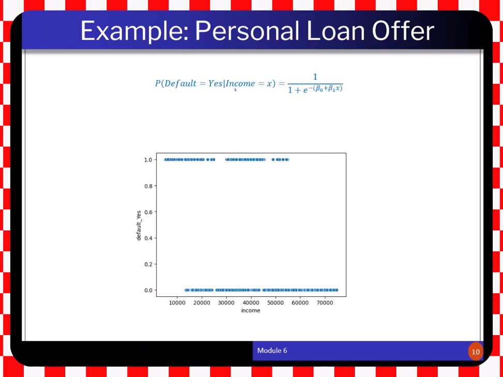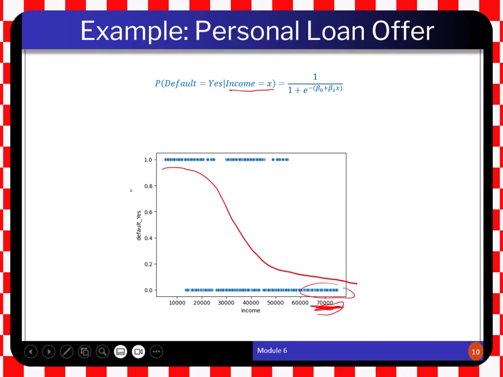If instead of balance we used income, then the setup is going to be different. This time, the higher the income, the lower the default should be, of course. So this time, this S-curve is going to be something like this. It's an inverse S-curve, because the higher the income, the lower the probability of default should be.